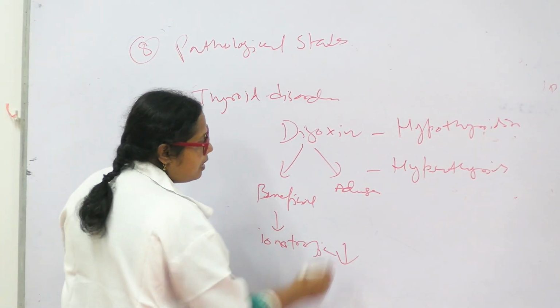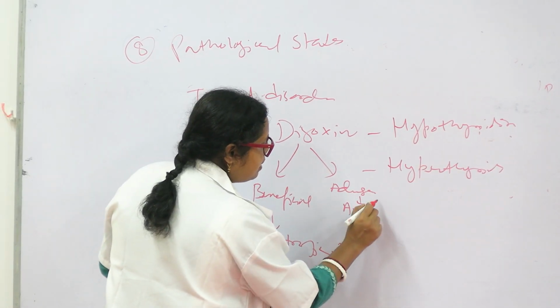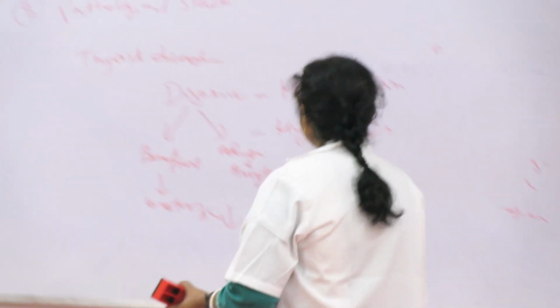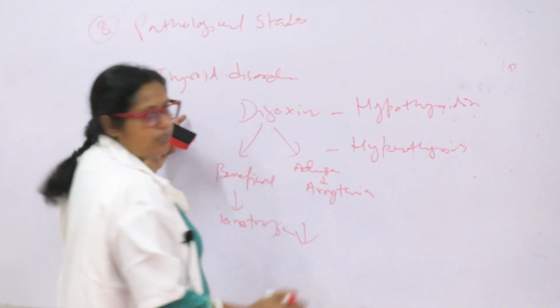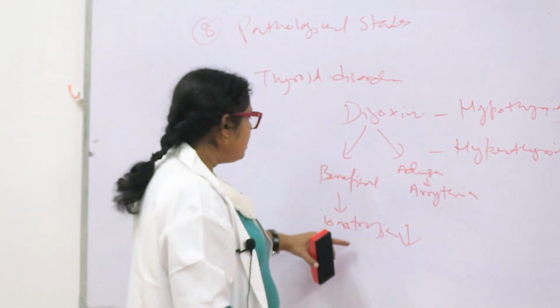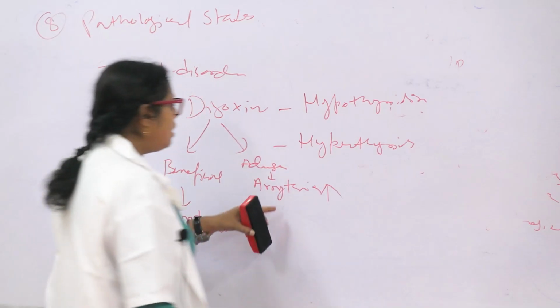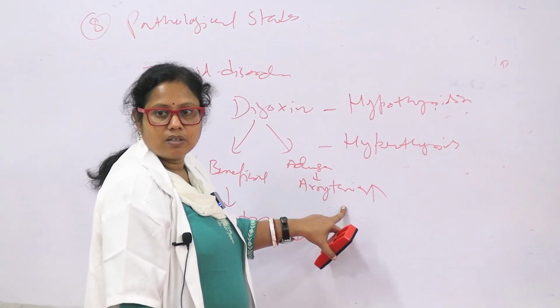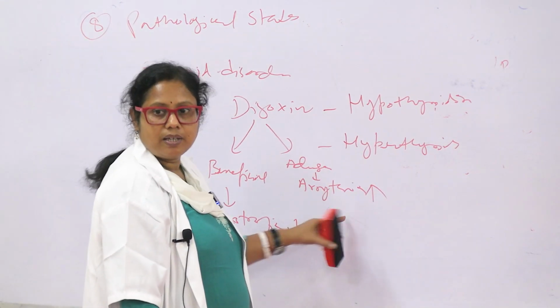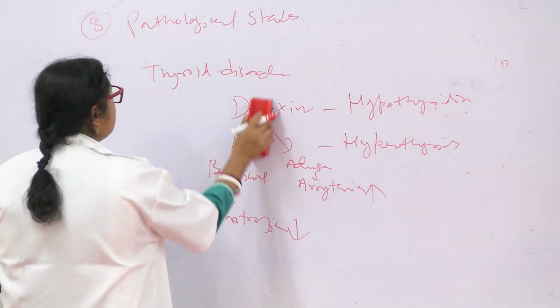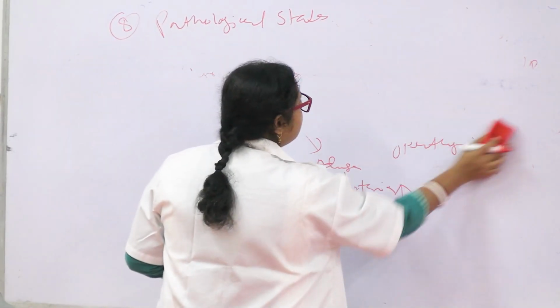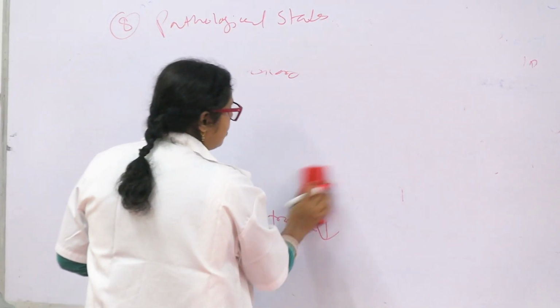It is decreased. And adverse effect, arrhythmogenic. Arrhythmia means rhythm of heart rate is disturbed. Okay. So their arrhythmogenic effect is increased. In hyperthyroidism, the beneficial effect of digoxin, the inotropic effect is decreased, but their arrhythmogenic effect is increased. So there will be more side effects than beneficial effects. So you have to keep in mind these things. Other pathological diseases, is there or not.